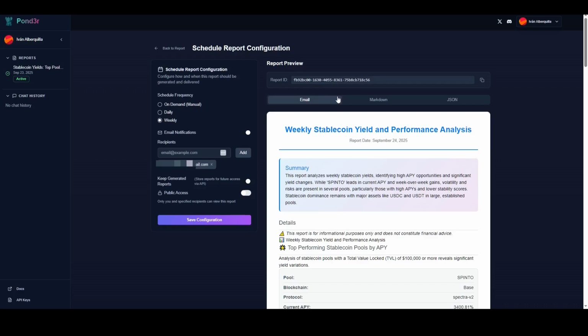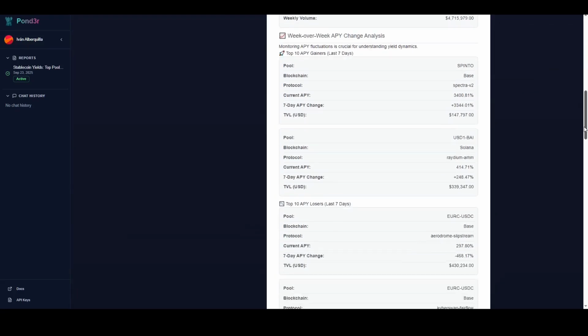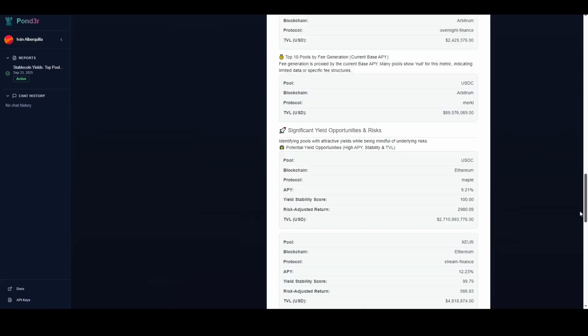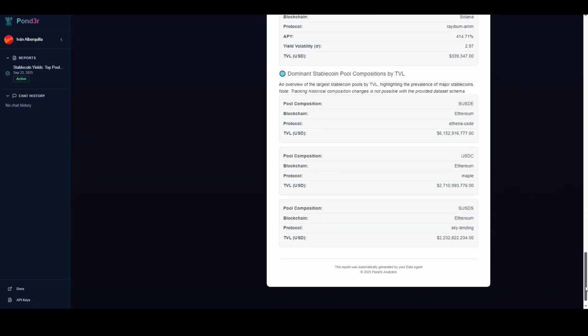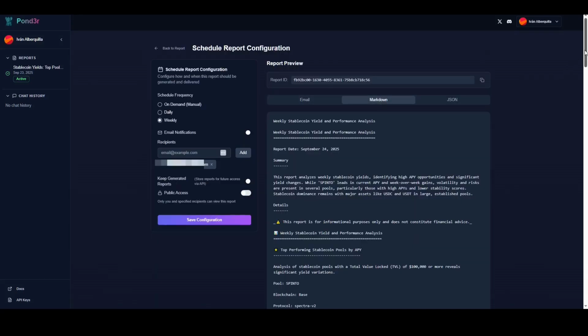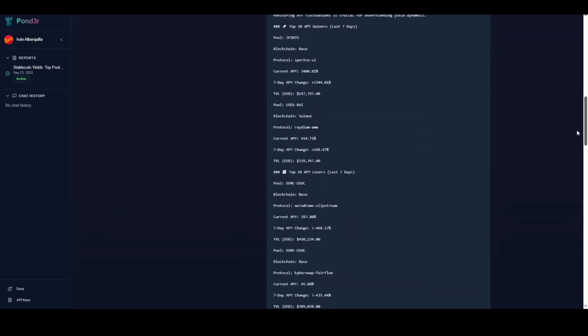Understanding the report outputs. Once generated, we land directly on the report preview page. Now let's look at the different output formats available. By default, we see the email view. This creates a clean, readable HTML format that gets sent to subscribers automatically.